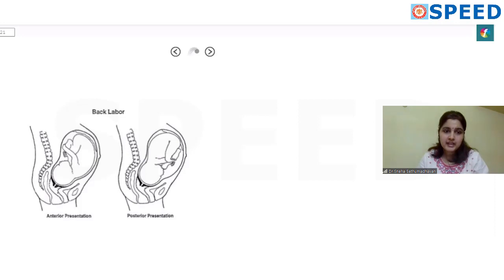The nice round curvature of a pregnant woman is actually formed because of the baby's spine and the heart structure. When the spine is anterior or slightly on the left anterior or right anterior, you get that nice bump. But when the baby's spine is backwards, posterior, the limbs are in the front.